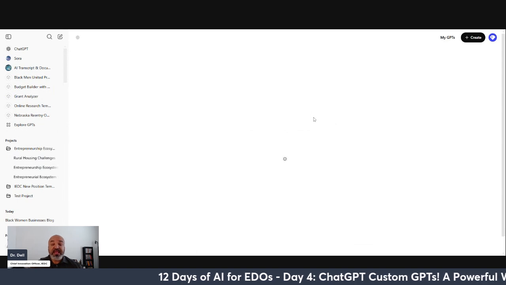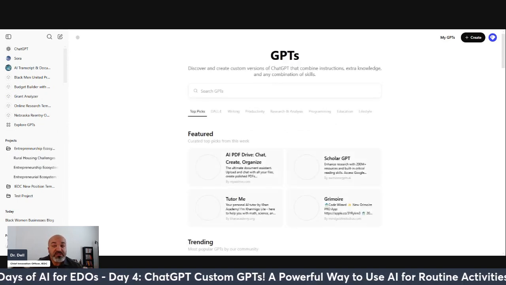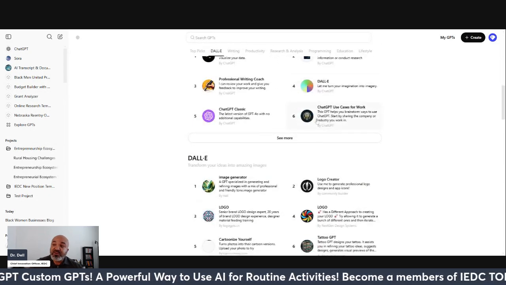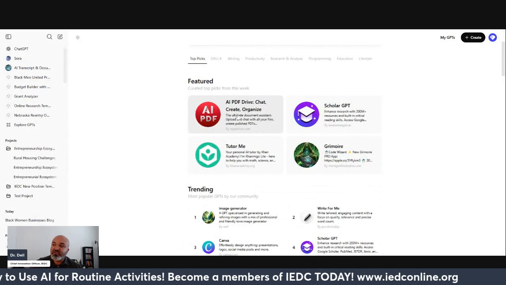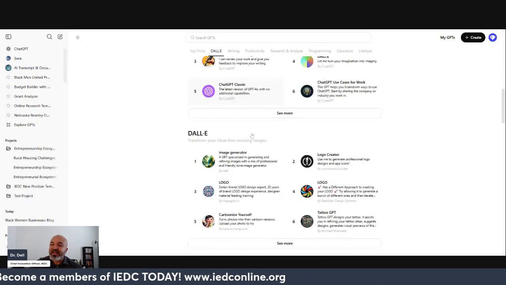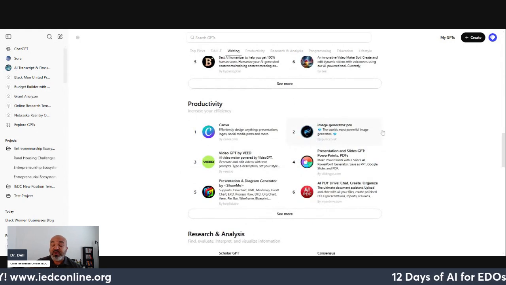So you can click on it, and everybody who's creating GPTs across the ChatGPT universe can actually have them public here. You can search them. And so you can see a variety of different ones just straight off the shelf. Featured ones, Scholar GPT, trending image generator, data analyst. So I encourage you to go in and just play. There may be some things off the shelf that you want to use.